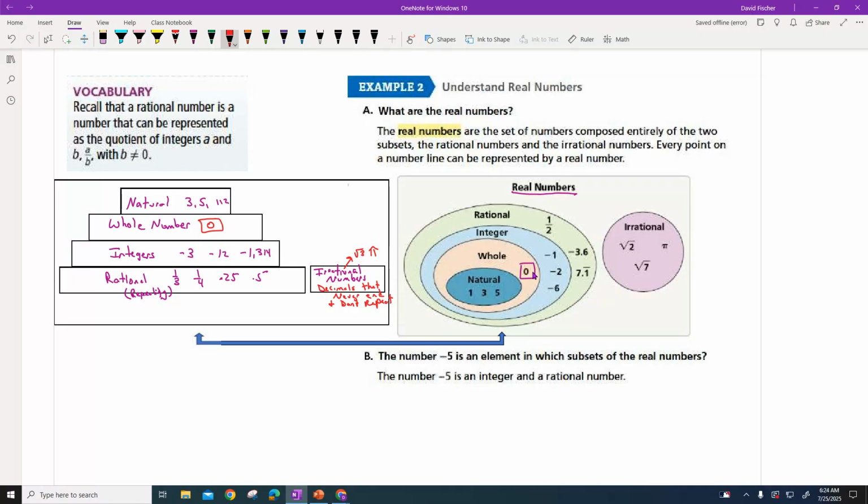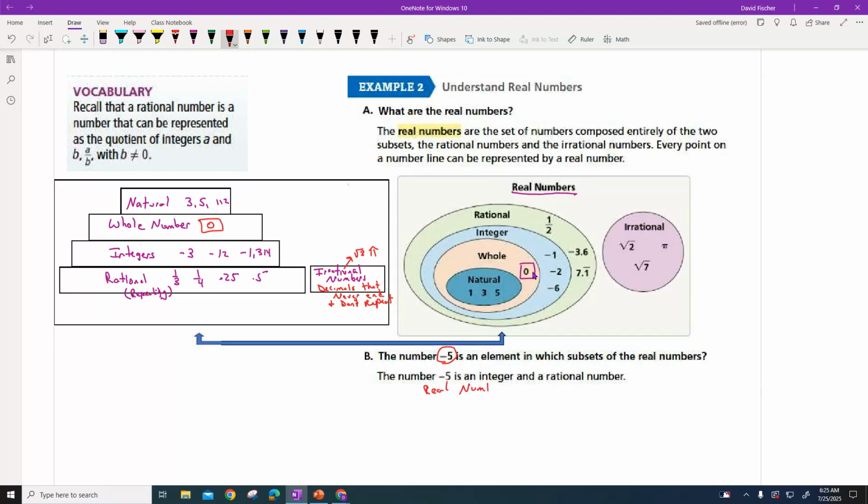And so this is how my chart helps me. If they said, okay, let's look at -5. Well, -5, as I look here, starts right here, so it starts with an integer, but all these numbers will fall down to the next level down. So -5 is not only an integer, but it's a rational number as well, okay? And so they should have a real number here as well. I want to put that here because all numbers are real numbers.